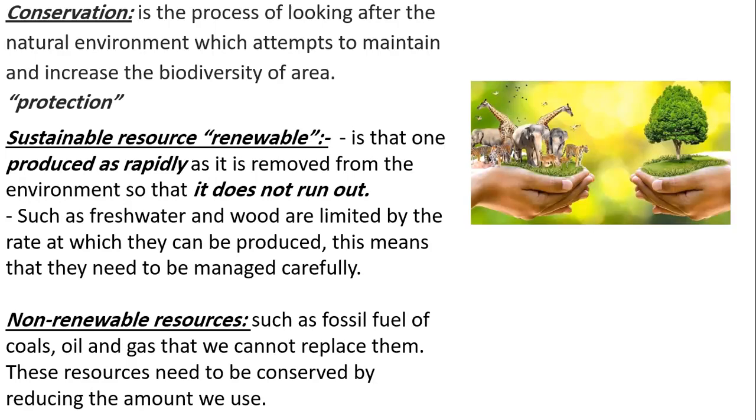Again, renewable or sustainable resources. These are resources that are produced as rapidly as they are removed from the environment. It does not run out. Like what? Like fresh water by the water cycle, or wood by planting more trees. So they are limited by the rate at which they can be produced. This means that if we manage them carefully and we always take care that we replace what we use, they will stay there, they will not end.